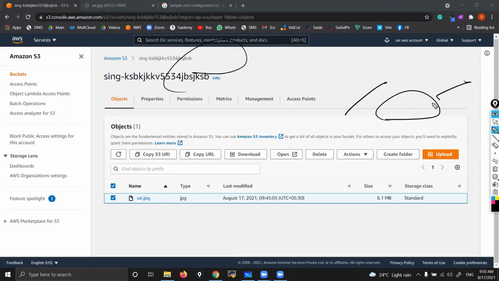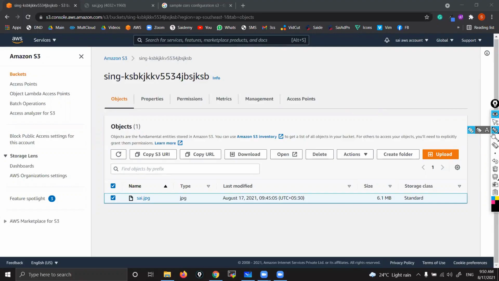So EBS volume is like a C drive, D drive. To access it, you need to go inside EC2. But S3, you need not go inside EC2. That is the difference. Okay, now clear. And database is something different. That we'll see in the database section.